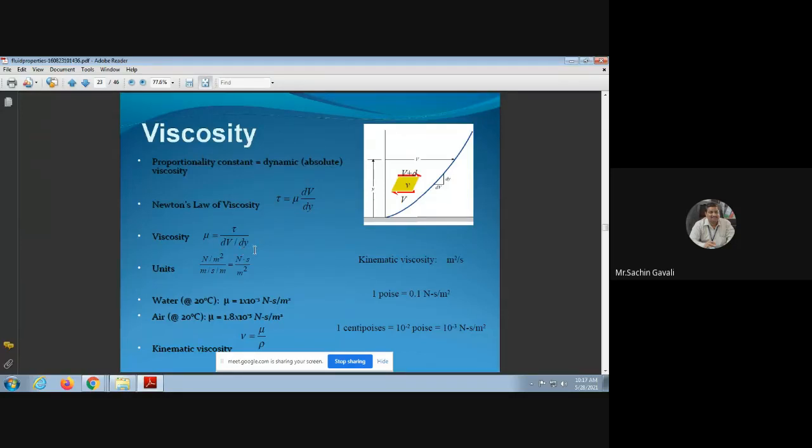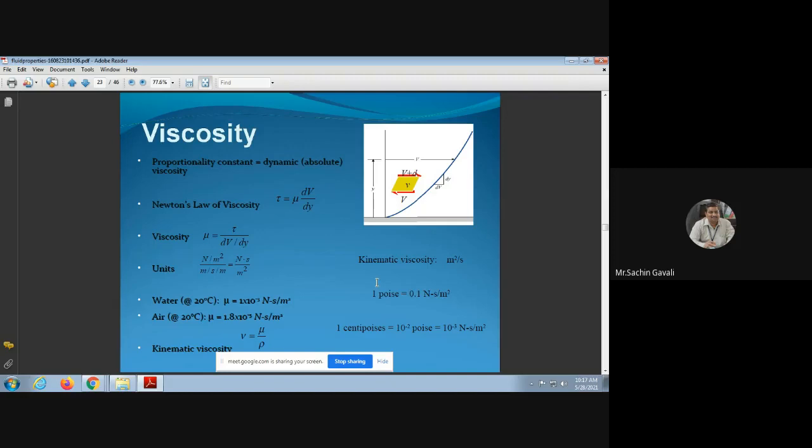V or u can be used for the velocity nomenclature. The unit comes as Newton second per meter square, since Newton per meter square divided by dv by dy, which is meter per second per meter.